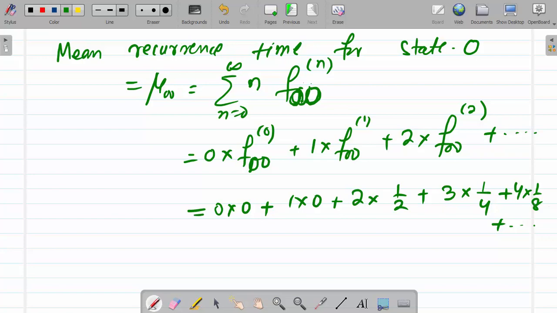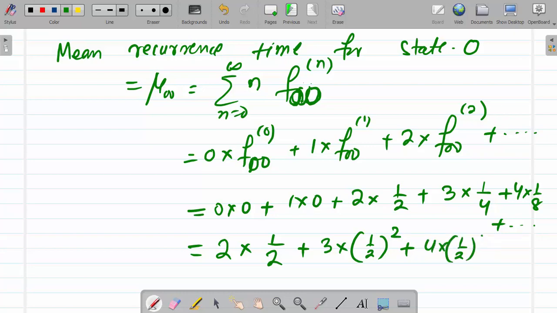So now this is equal to 2 into 1 by 2 plus 3 into 1 by 2 square plus 4 into 1 by 2 cube plus up to so on.